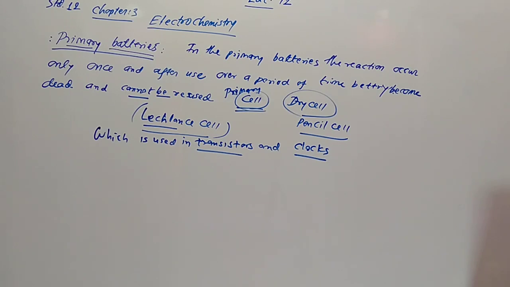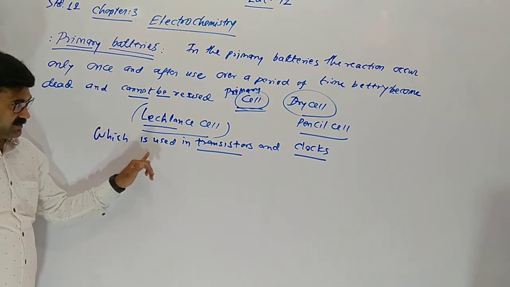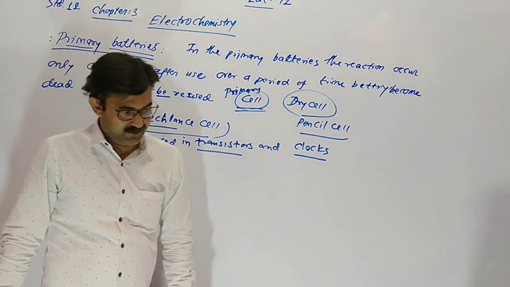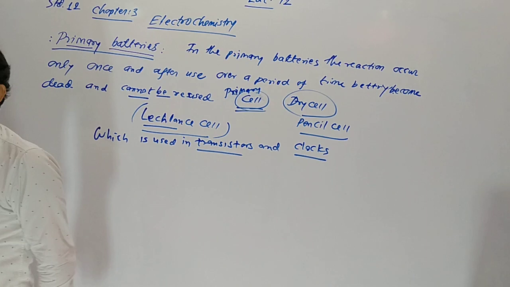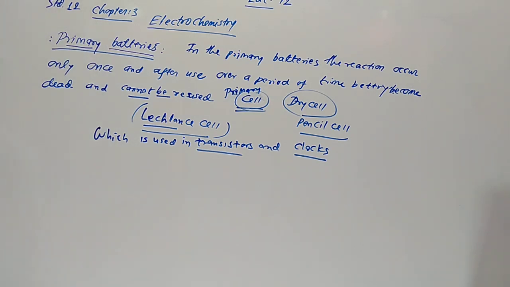We are using it in transistors like radio, our pencil cell in the remote of TV, radio, fridge. We are using it, which is not chargeable, which is used in transistors and clocks. Once we use it, we have to throw it. We can't use it again. It means we can't recharge.